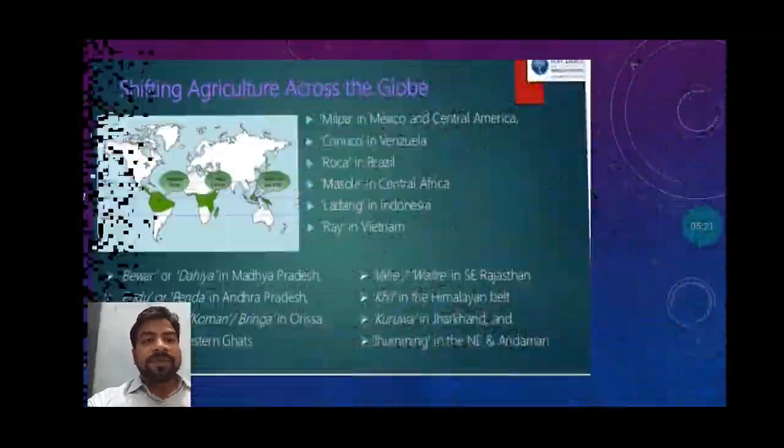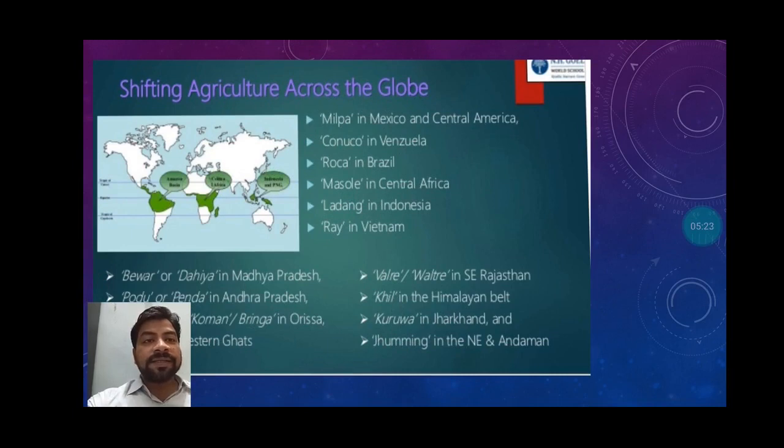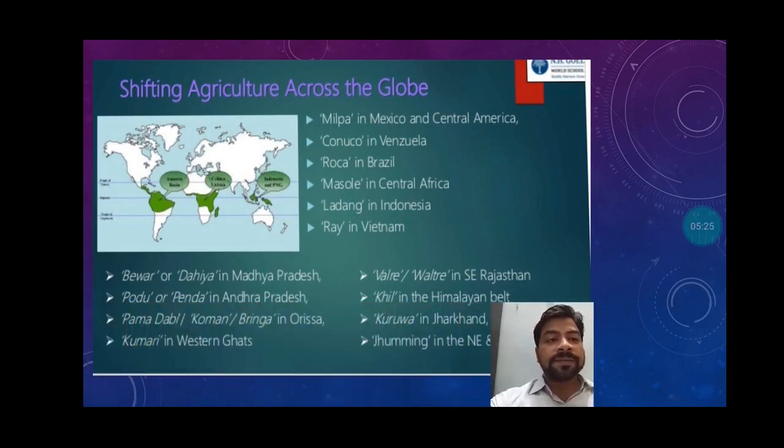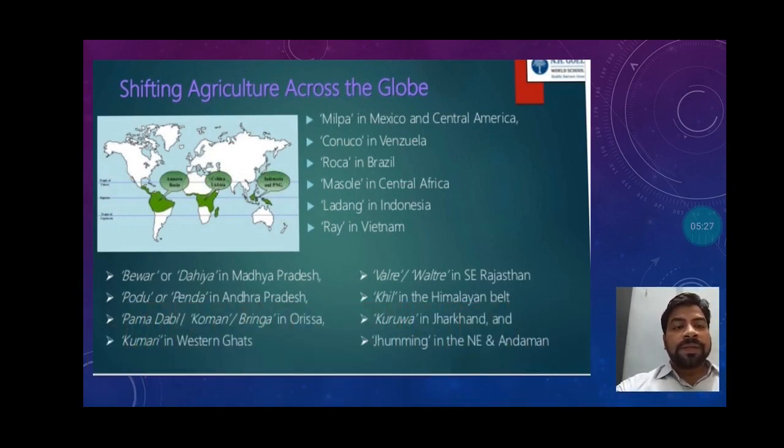You can see here, students, shifting agriculture across the world. It has different names and is practiced in different parts of the world. Milpa in Mexico and Central America, Conuco in Venezuela, Roca in Brazil. These are the different names of jhum cultivation or slash and burn farming, but the farmers are doing